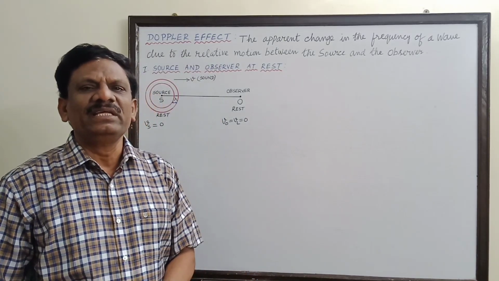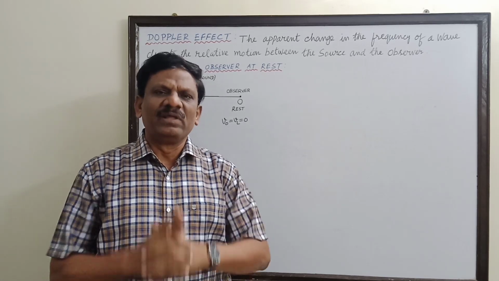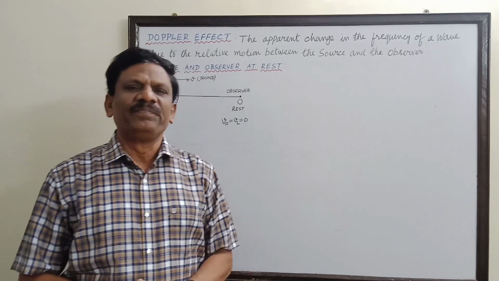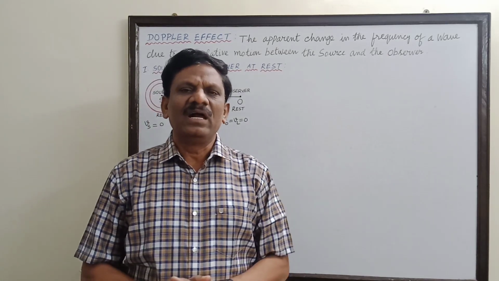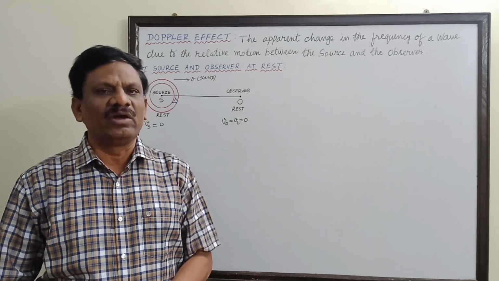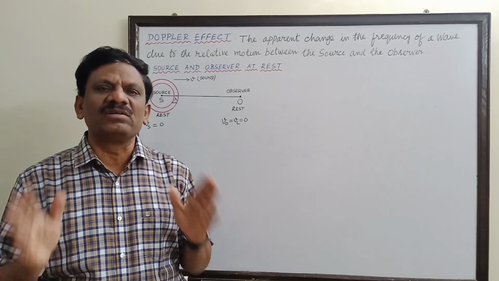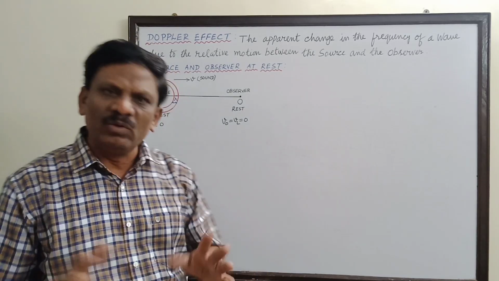This effect only was called as what? Doppler effect. This Doppler effect can be observed in any kind of wave, whether transverse wave like light wave or all electromagnetic waves, or sound waves which are longitudinal. In both the cases, the concept is true only. Now we are going to explain in the case of sound waves.